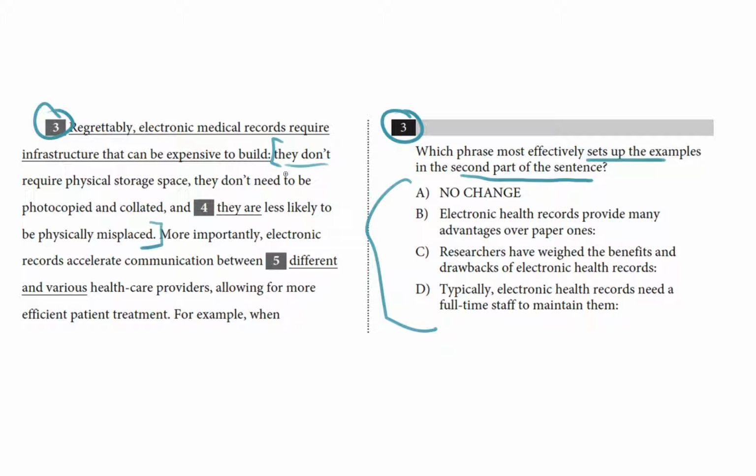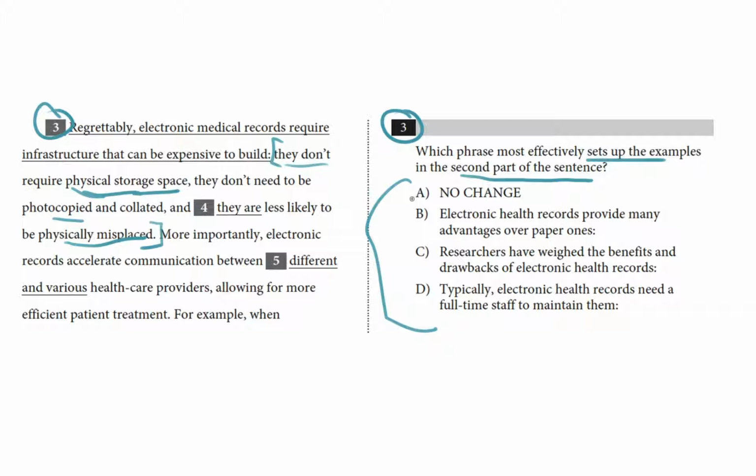Well, this is all talking about how it doesn't take up any space. It's digital files. We're talking about electronic medical records. So I'm not seeing that these examples support the idea that electronic medical records are expensive or that they require expensive infrastructure. And that may or may not be true, but what we're trying to do is match the examples to the best setup. So this is supporting the idea that electronic digitized medical records are hard to lose, that they don't need to be photocopied, and they don't need to be physically stored. So there's an advantage that they have over physical records. Let's see if there's anything in the choices that matches that.